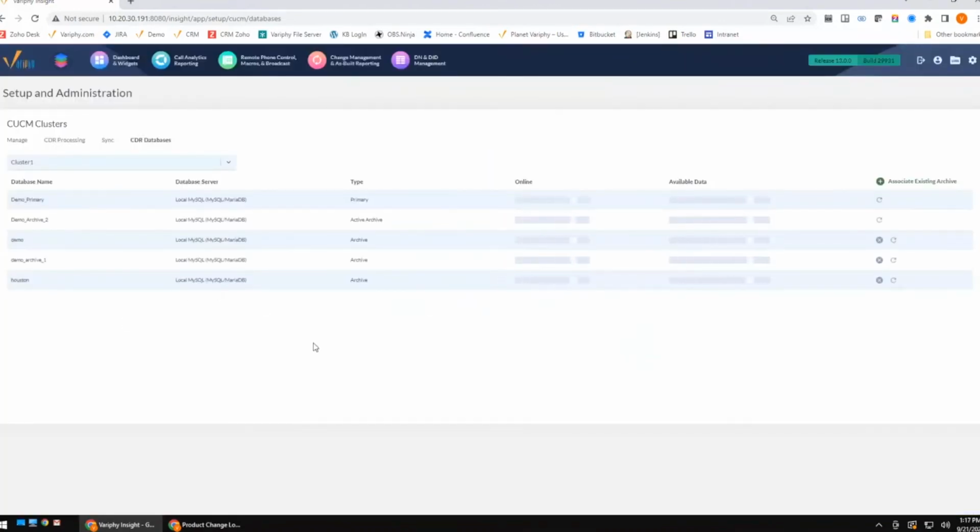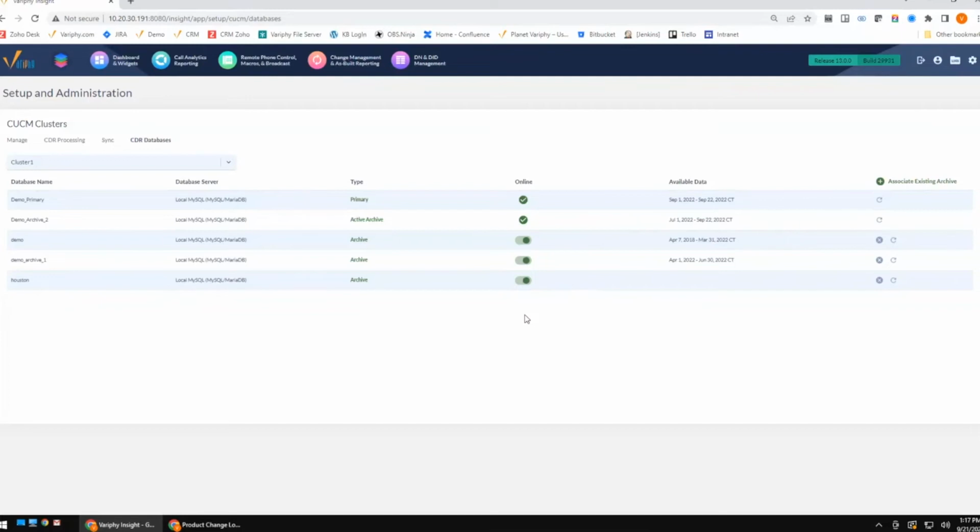So now I'm looking at this really older Houston database right here. So what I can do now is query that Houston database seamlessly to pull back analytics on that. So a great way to manually do some archiving, help your end user experience, and also keep those databases. So you'll notice when I attach that database, it's online. It's available for reporting. If I wanted to run a report for my cluster here, and if I had data in that Houston database, I could just run a report. There's nothing I have to change to be able to get that data.